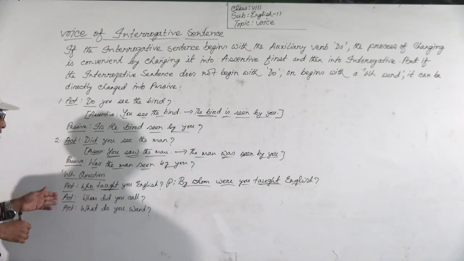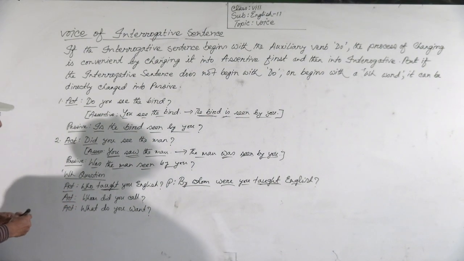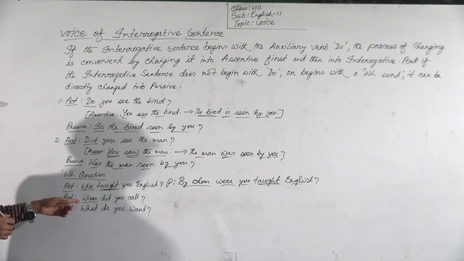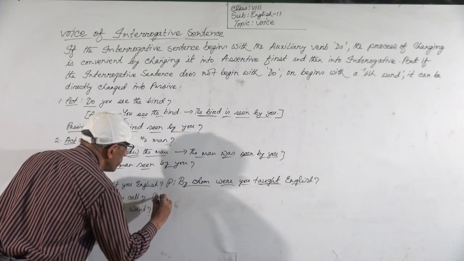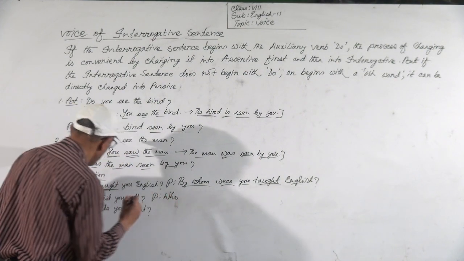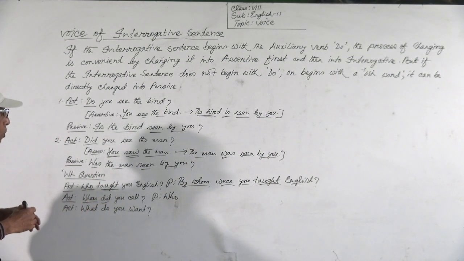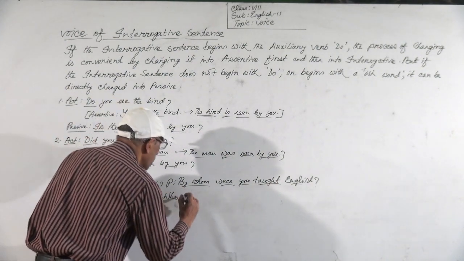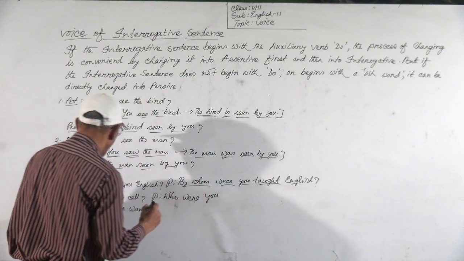And then the second example. Second example, you see, whom did you call? So this also begins with a WH word. So this is a WH question. So whom did you call? In passive voice, whom will be who. And did means this is past indefinite. So whom will be who, and the auxiliary verb will be was.